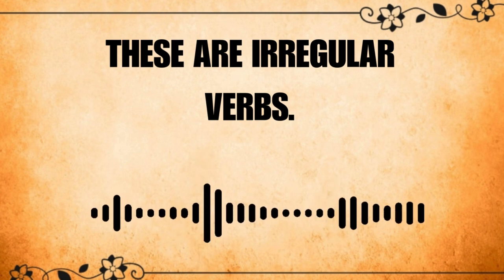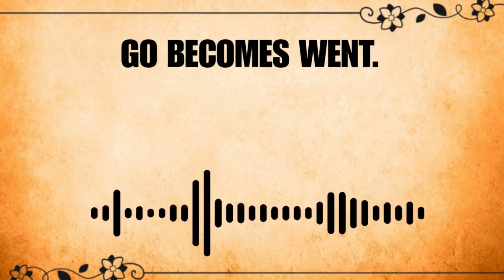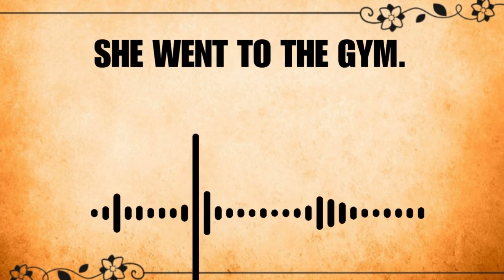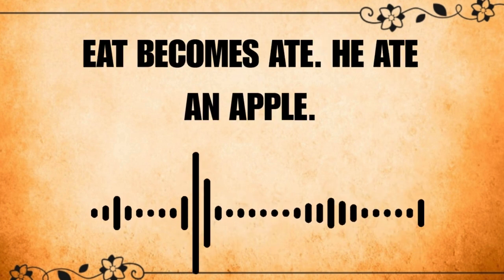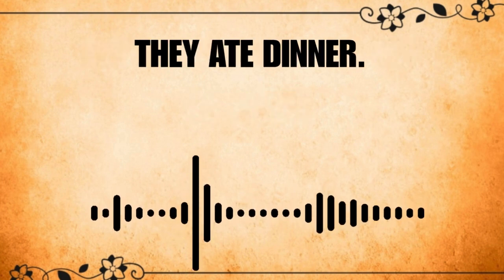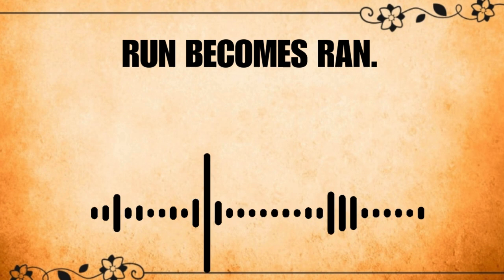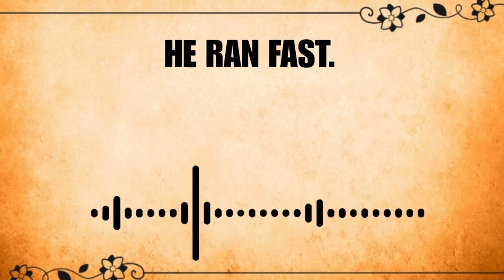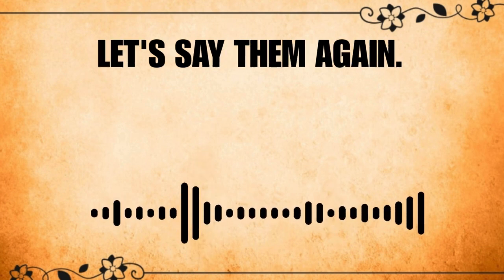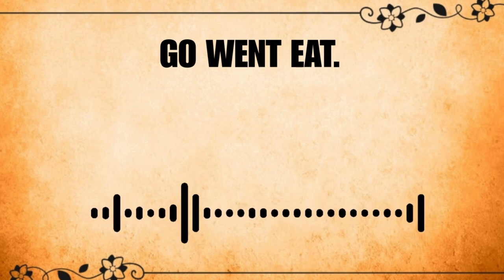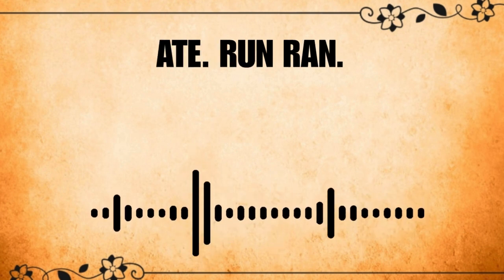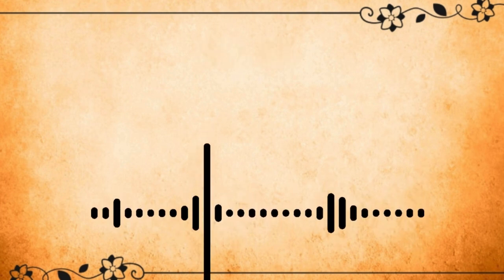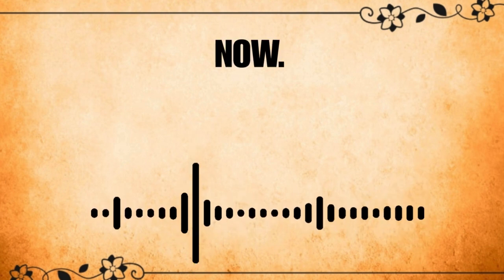Some verbs change fully. These are irregular verbs. Let's try one. Go becomes went. I went to the shop. She went to the gym. Eat becomes ate. He ate an apple. They ate dinner. Run becomes ran. I ran home. He ran fast. She ran today. Let's say them again. Go, went, eat, ate, run, ran. See, saw, buy, bought, take, took.